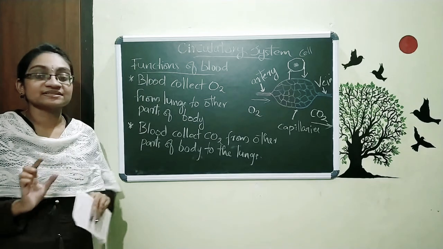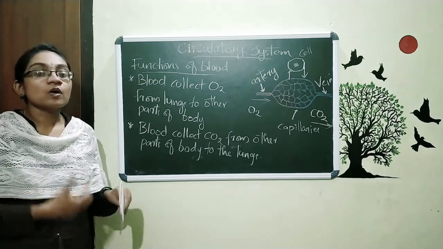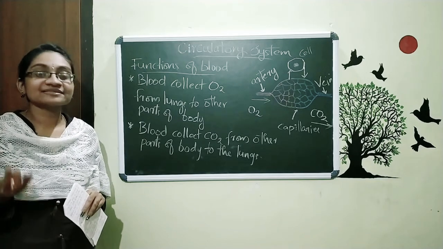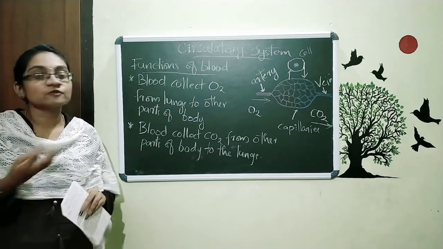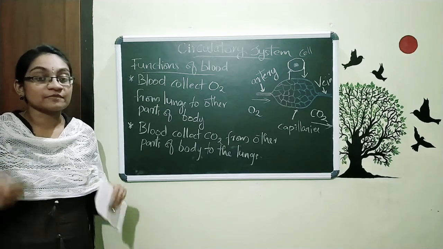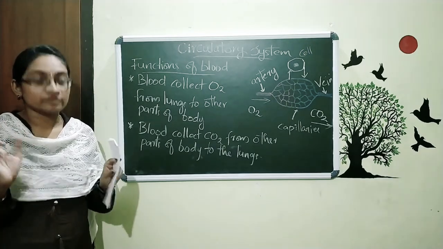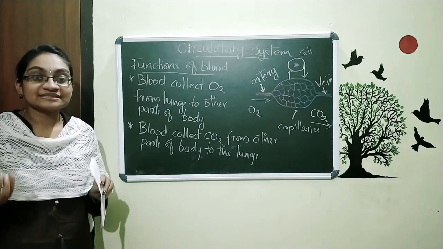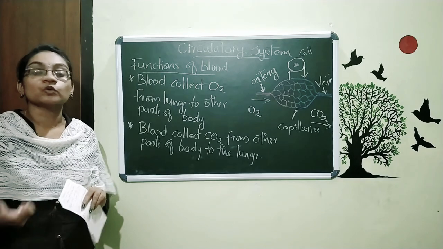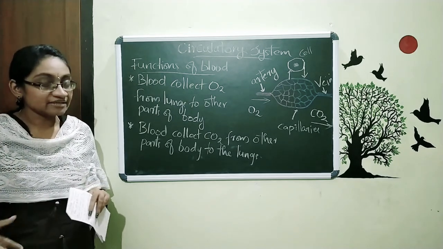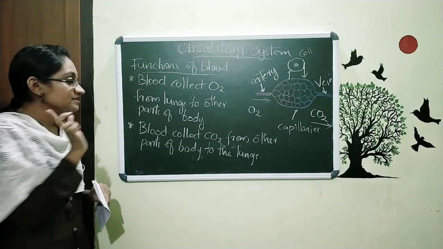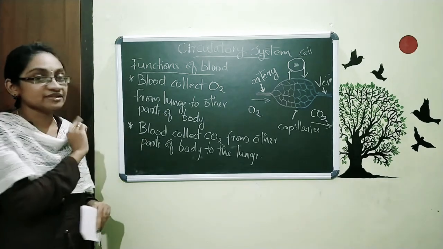And the second function is that after functioning, all the organs are producing a certain amount of carbon dioxide, and this carbon dioxide is actually harmful to our body. So we need to eliminate this carbon dioxide from our body to outside. For that we take this carbon dioxide from other parts of the body through our blood, and it will reach our lungs and go out. So this is the second function of blood. I think it's clear for you.